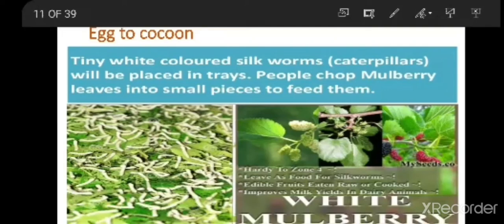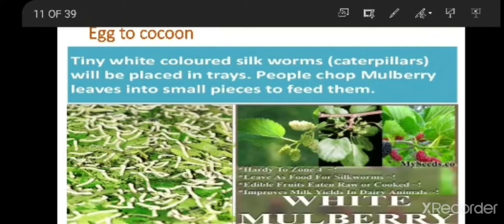Hello all. In 7th class science we are discussing animal fiber. So in the last video we have seen adult moth to egg, that is the first stage. So now we are going to see egg to cocoon. From egg, how the silkworm is going to reach cocoon stage.